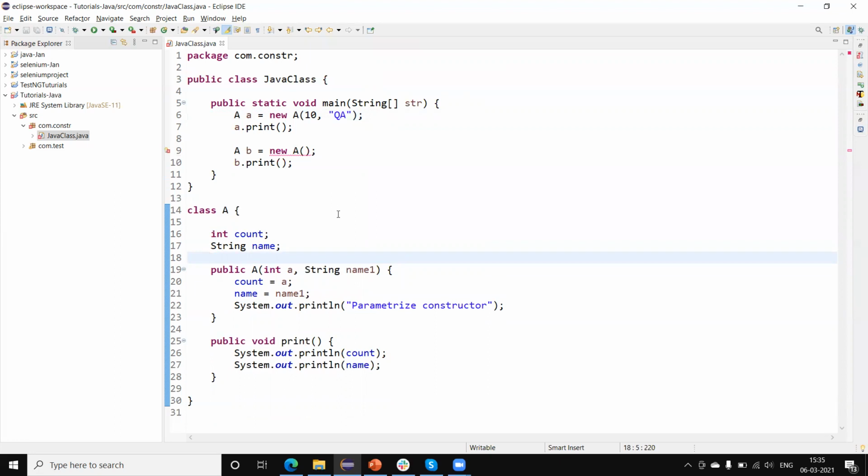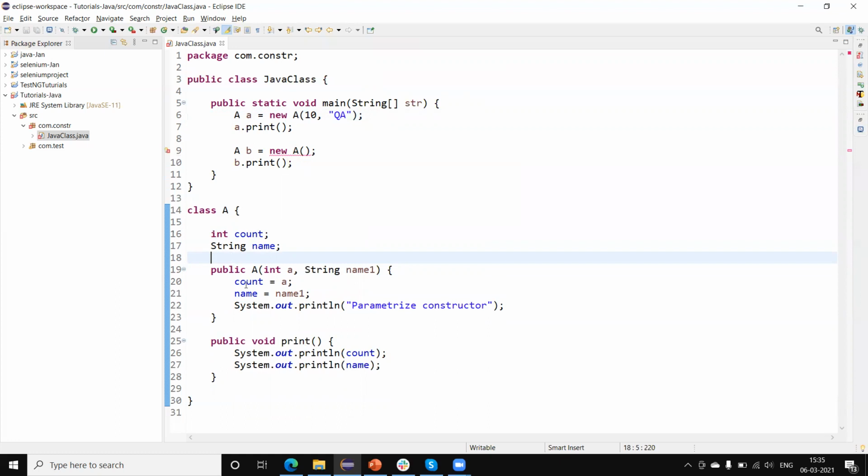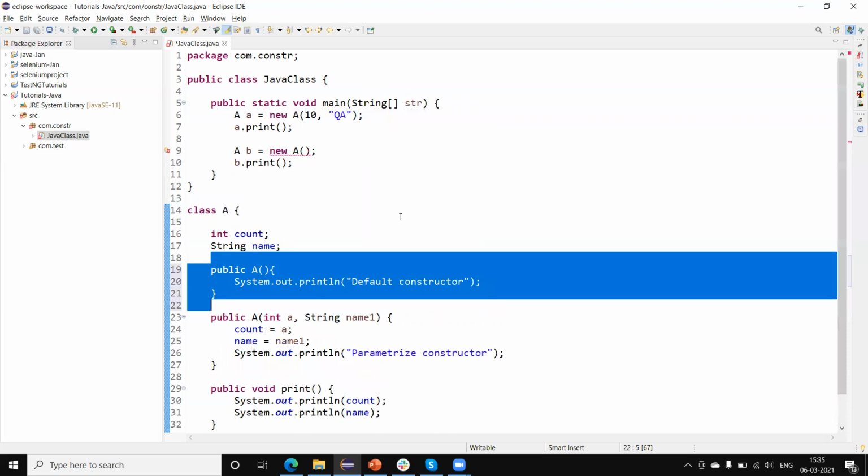Next, if we create only a parameterized constructor and not a default one, you can see that if I create any constructor in Java, then the compiler will not create the default constructor. As of now, you can see we are getting an error, which means the default constructor does not exist. So if we create the parameterized constructor and also need a default constructor, we can create it manually like this.